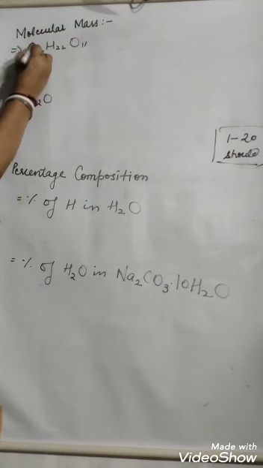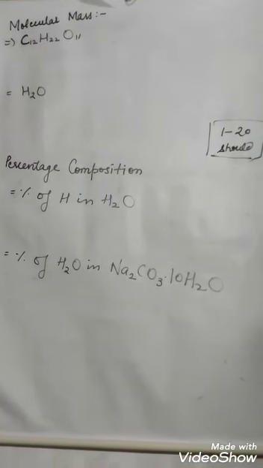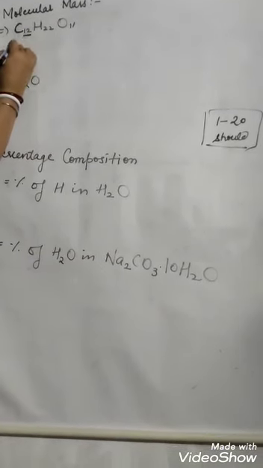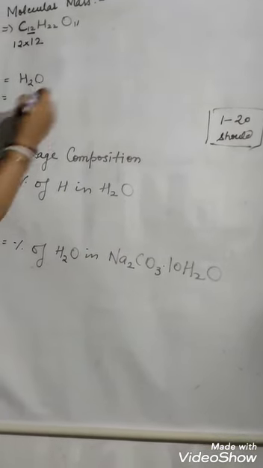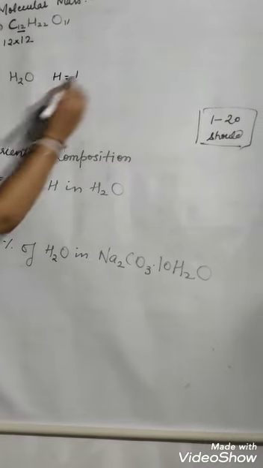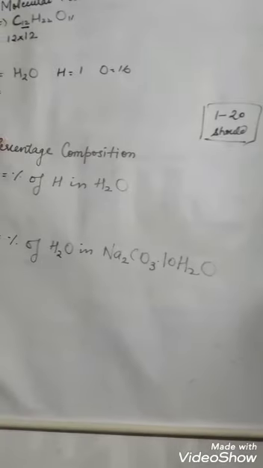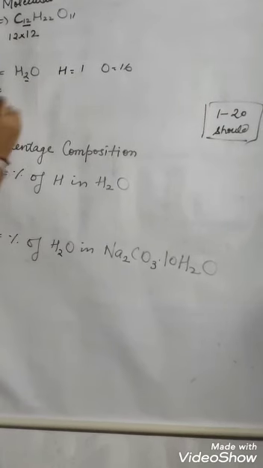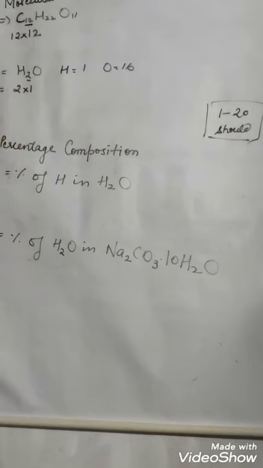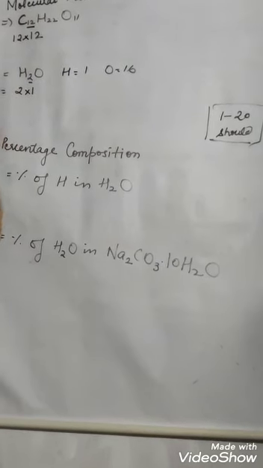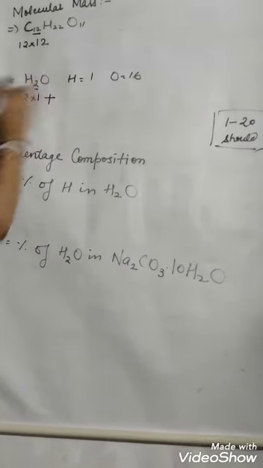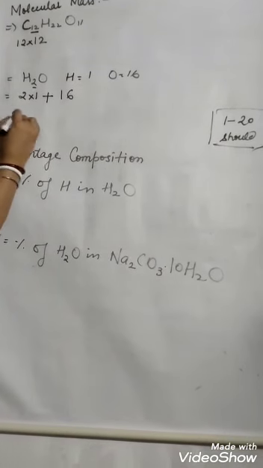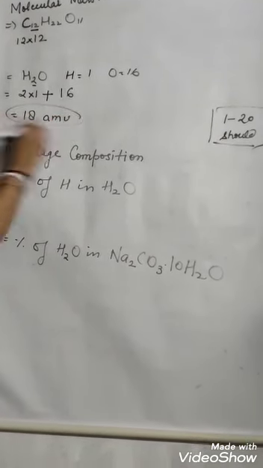So first carbon. Carbon has atomic mass 12. How many atoms of carbon are there? 12. So it will be 12 into 12. Now see here, water. Water has hydrogen, atomic mass 1, and oxygen, atomic mass 16. How many atoms of hydrogen are there? 2. So we multiply 2 by this atomic mass, because we have to find the full molecular mass. Then we add the mass of oxygen. How many atoms? Only 1. So 16 plus 2, that is 18 amu.